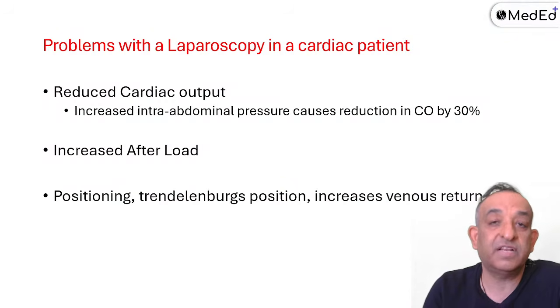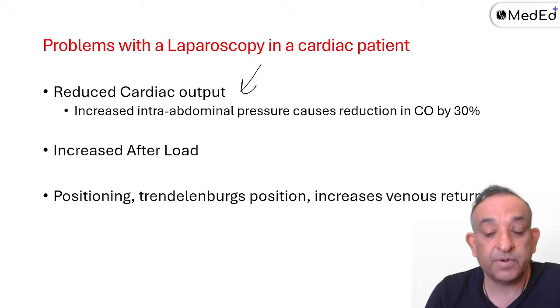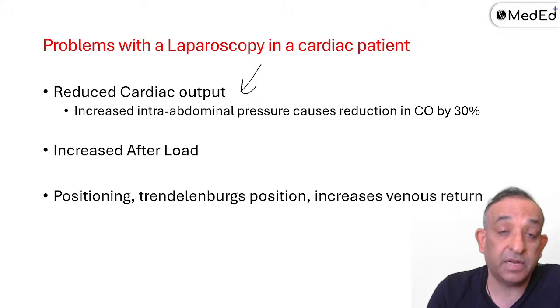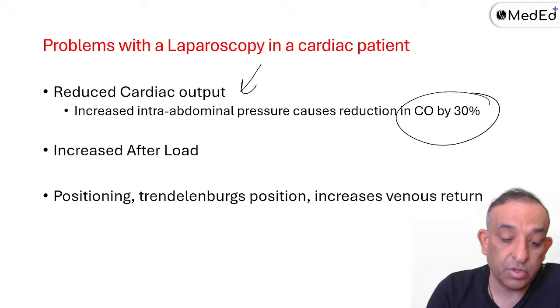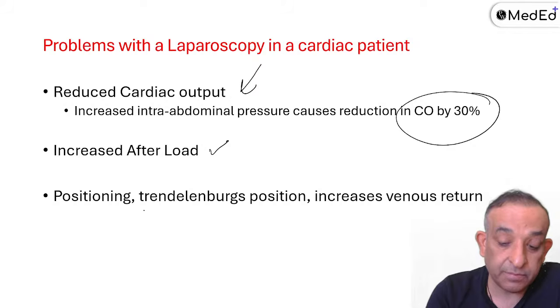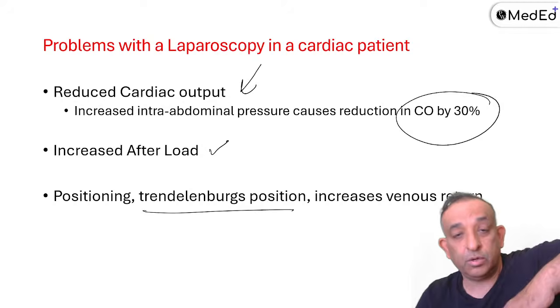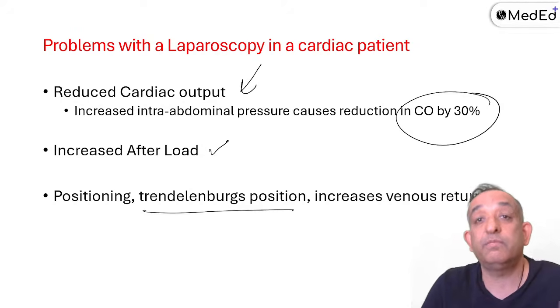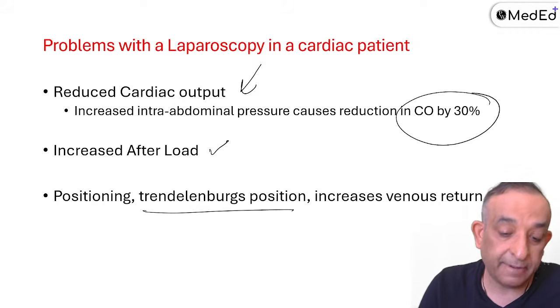So yes, problems with the laparoscopic surgery in a heart patient: reduced cardiac output because there is increased abdominal pressure, which causes almost 30% reduction in cardiac output, and there will be retention of CO2 also, and there will be increased afterload on the heart. And the Trendelenburg position will increase the venous return, because when you keep the head low, there'll be more venous return and there'll be more work expected out of the heart. So that's why the heart can go into failure. I will not do a laparoscopic procedure.